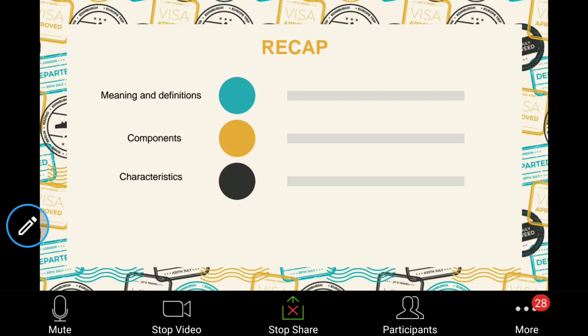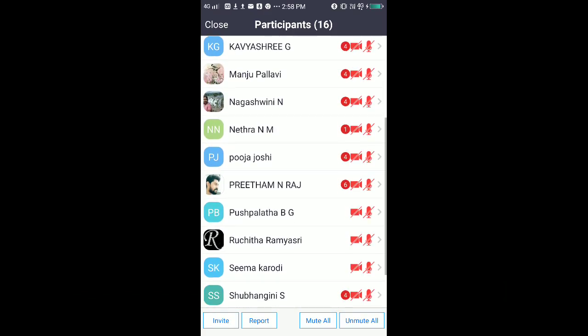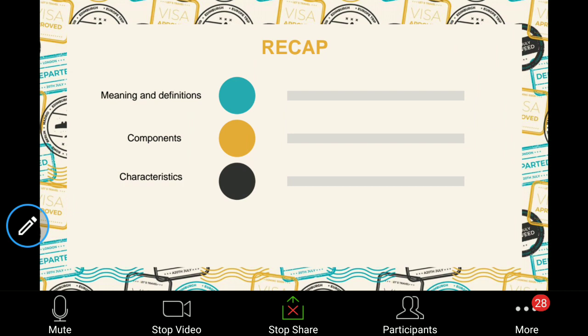Is Pushpalata there? Rakshita, either you can type. Yeah, one of the characteristics is... Okay. Any other? Yeah, faith in scientific method. Very good.